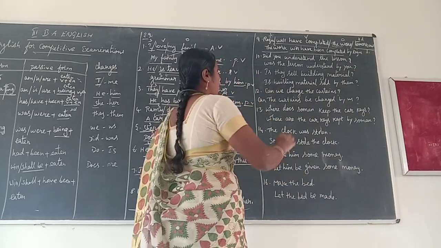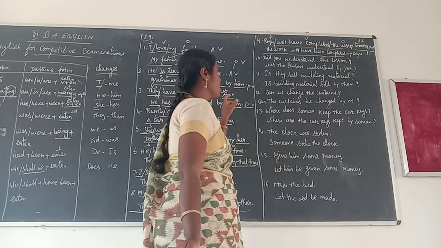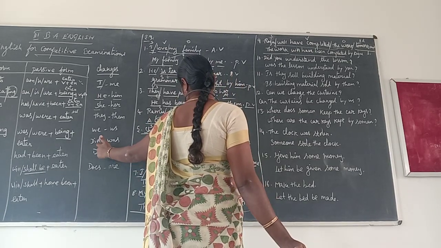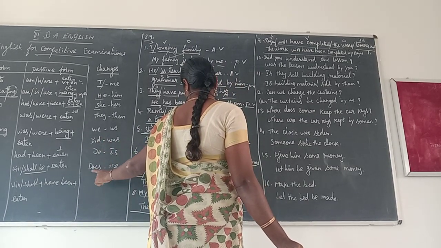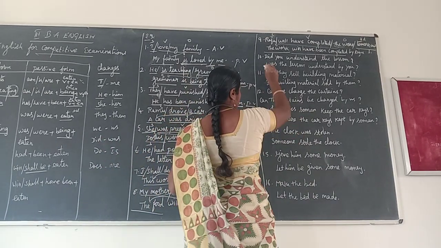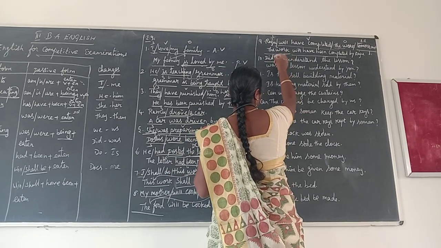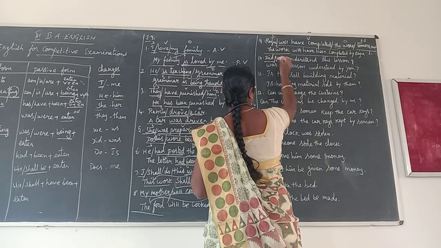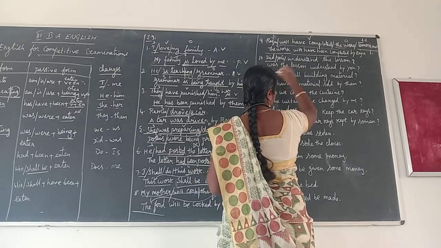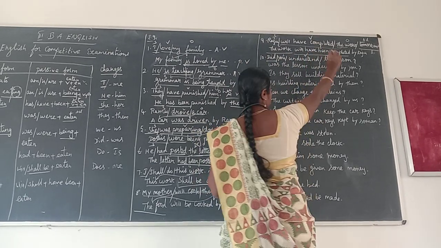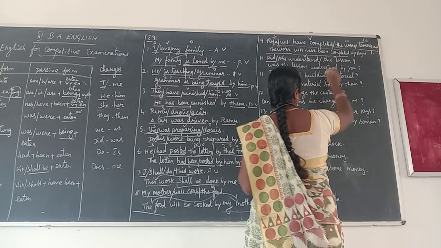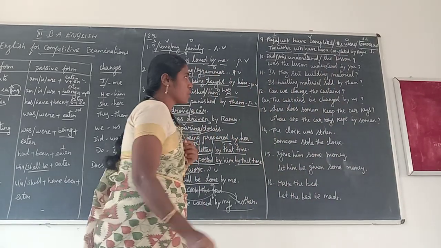Next one. Here did changes into did, was, would, is, does. This example, did you hear? Did is the helping verb, you is the subject, understand is the verb, that lesson is the object.